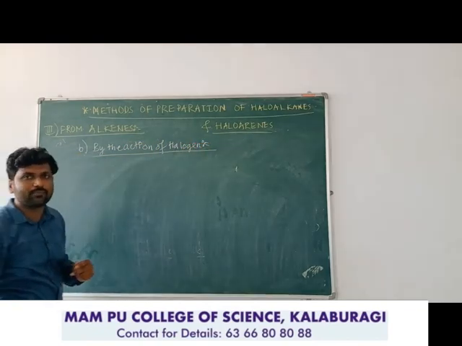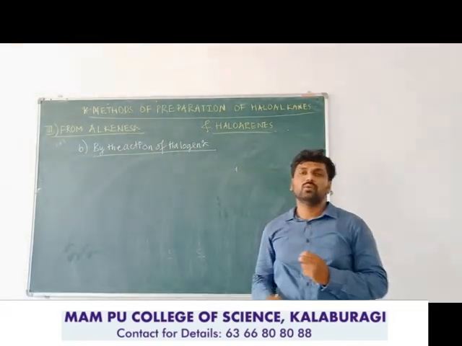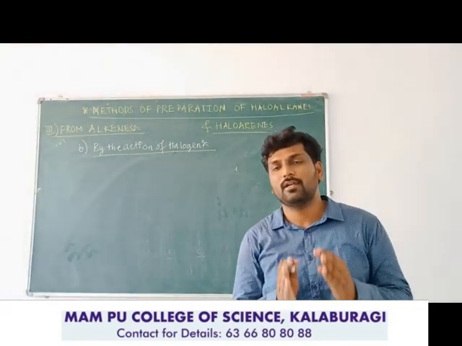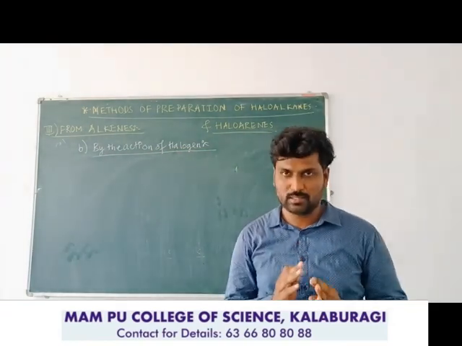Halogenation also we can say, halogenation of alkenes. Whenever halogens react directly with the alkene, we get vicinal dihaloalkanes.